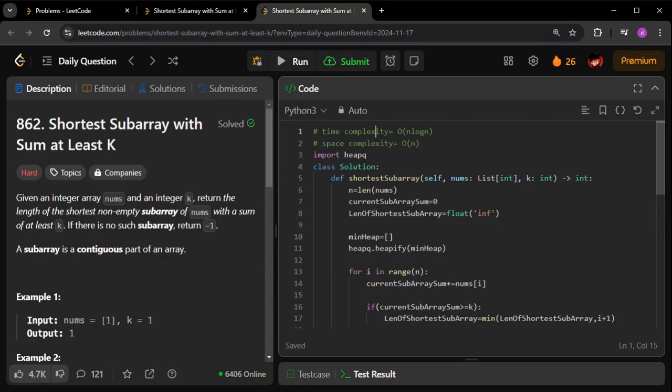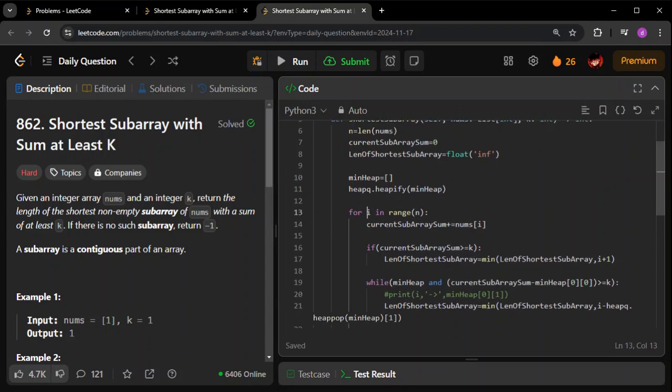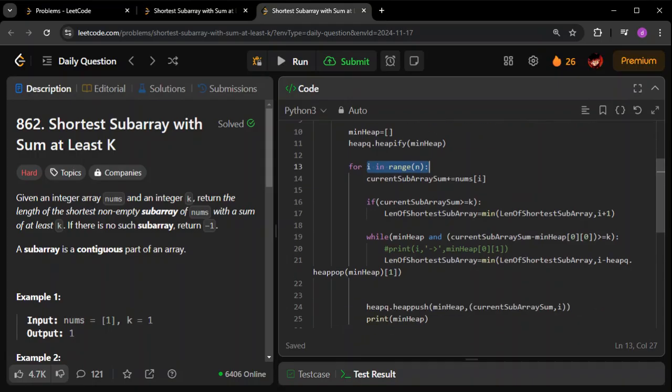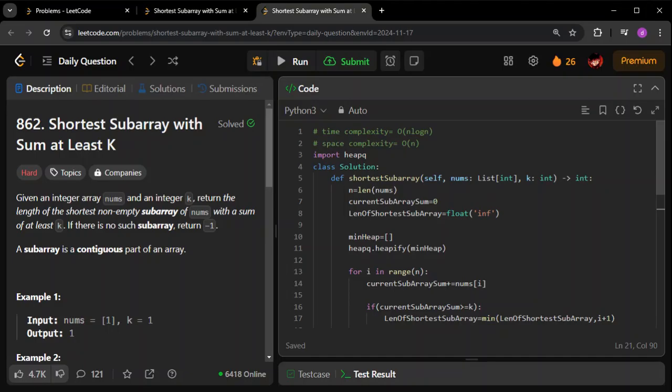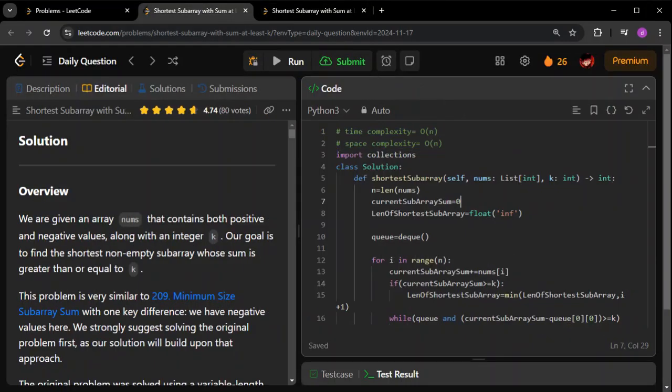Next is time complexity. Why? Here we are using pop and push operations. Push is for sure there, pop will be there at times. Each of them takes log n time, so that is why it is n log n time. Now coming to the better, optimal solution, which is this.